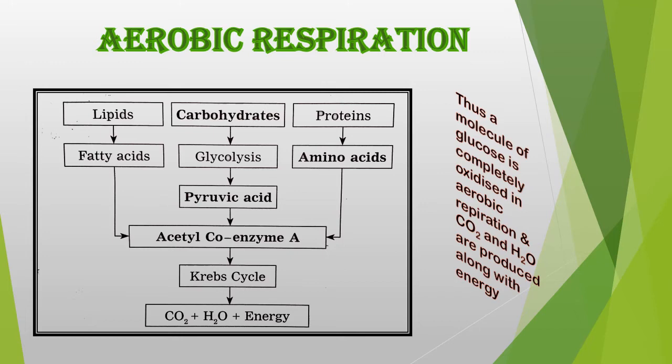Lipids or fats turn to fatty acids, straight away to acetyl coenzyme A, and then the same thing happens, and proteins get converted into amino acids. Therefore, in aerobic respiration, a molecule of glucose is completely oxidized and carbon dioxide and water are produced along with energy.